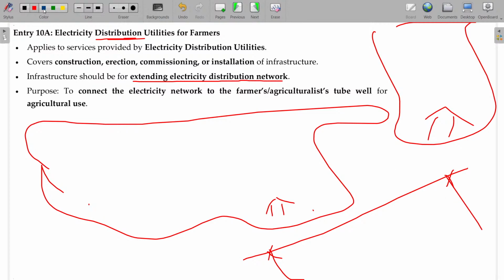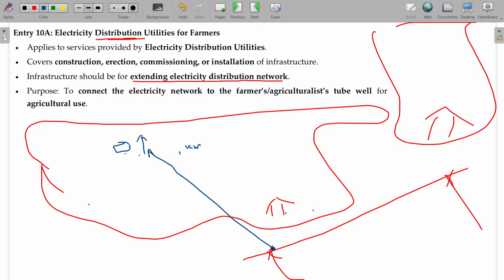Now, this owner has a well here, and he wants a bore well to be installed here. So he wants an electricity connection here. The distance from here to here is almost 1 kilometer. Now, if you ask to get the connection from here to here, it's really tough. For one bore well, what could be the maximum revenue generated? In a month, it may be 300 rupees or 500 rupees. Even the first 100 units will be free.